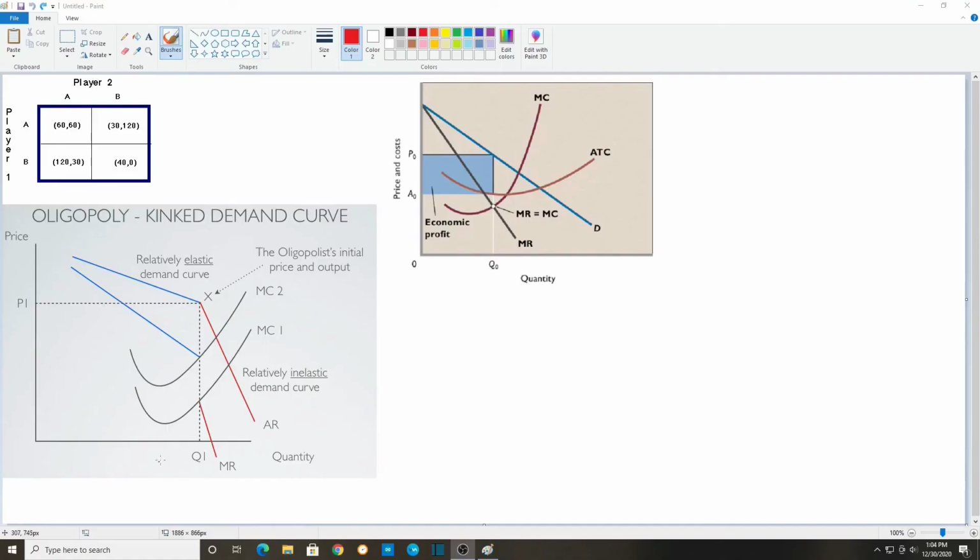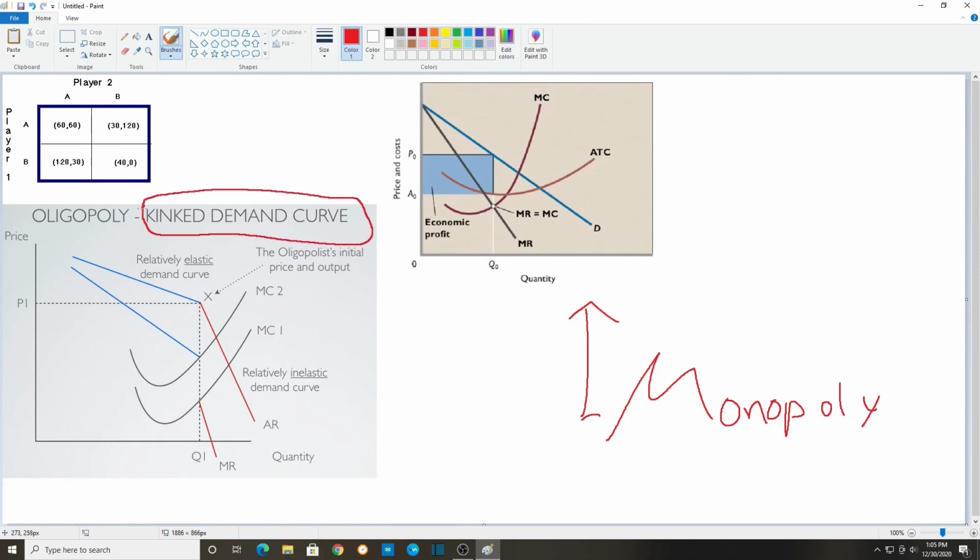Now let's look at some graphs and game theory matrices, shall we? For the graphs and game theory matrix for oligopoly, as you can see, this is a game theory matrix right here, and these are the two types of graphs. The oligopoly graph is the same as a monopoly graph, short run or long run. And this is another type of oligopoly graph called the kinked demand curve. It's not used very often, so we won't go over it, but I just wanted to point out that it does exist.